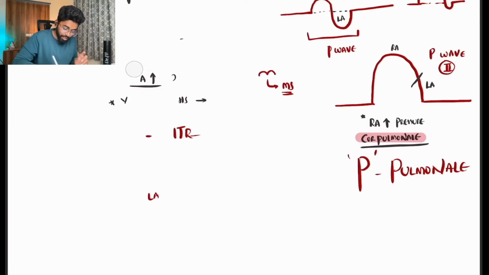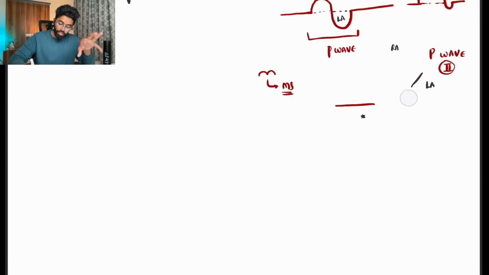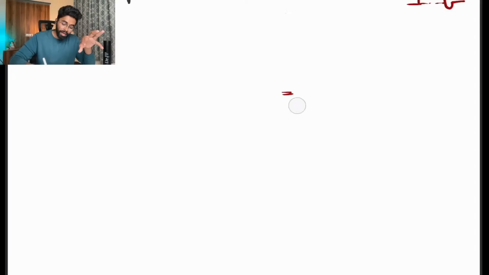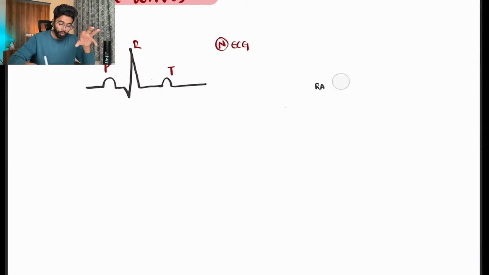As we have discussed, the SA nodal action potential is dependent on sodium, calcium, and also potassium. So whenever there are abnormalities in the sodium, calcium, and potassium levels in the body, definitely there will be a change in the P wave. For example, if there is hypocalcemia, what will happen